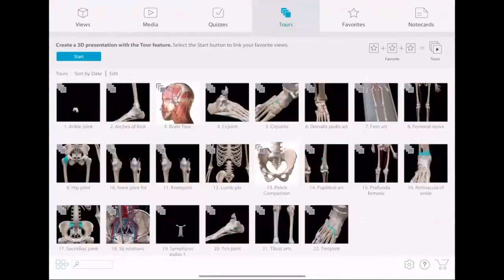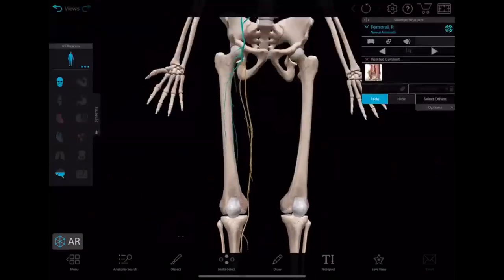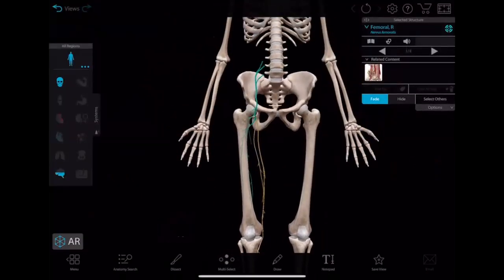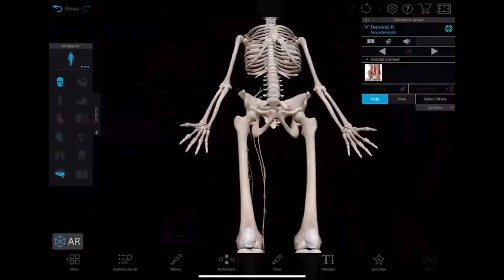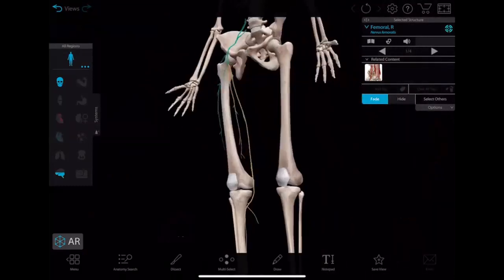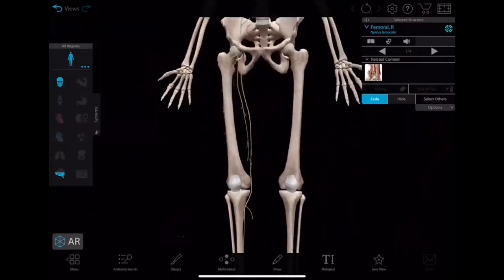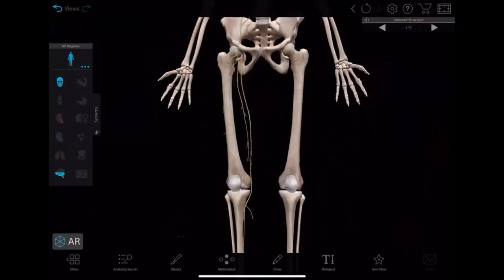So let's see. 3D, right? So that one is the femoral nerve, the whole of it, right?